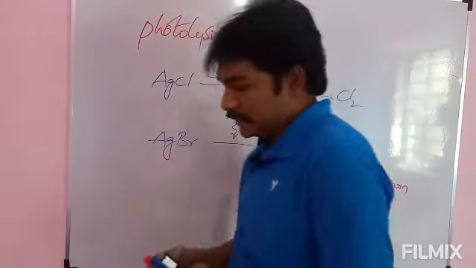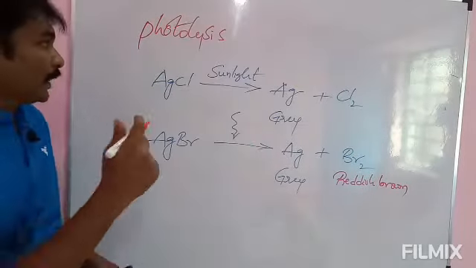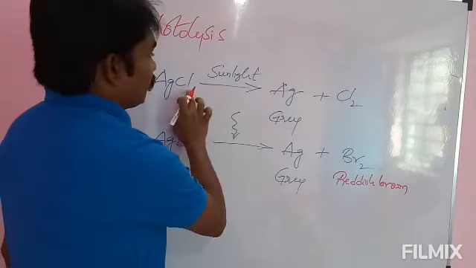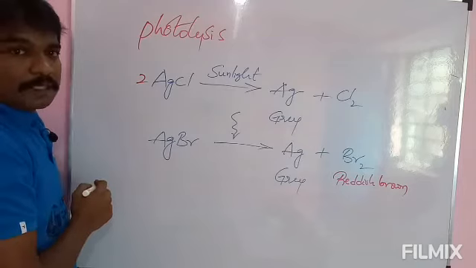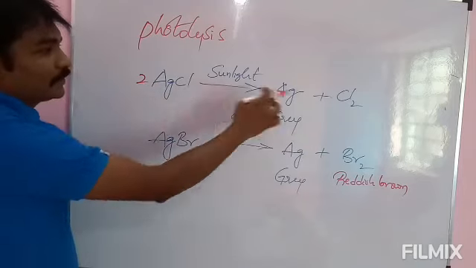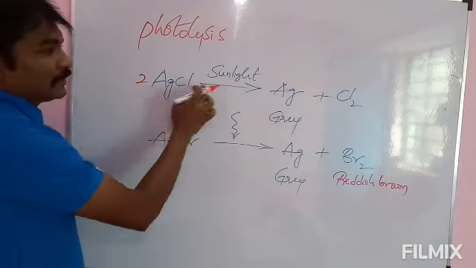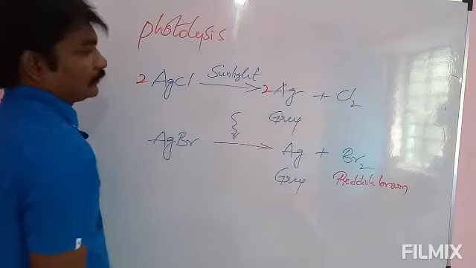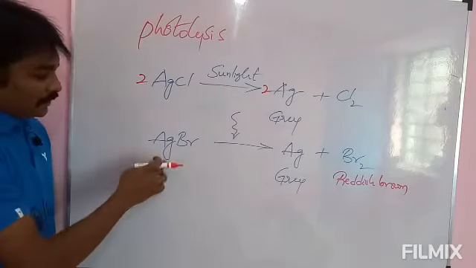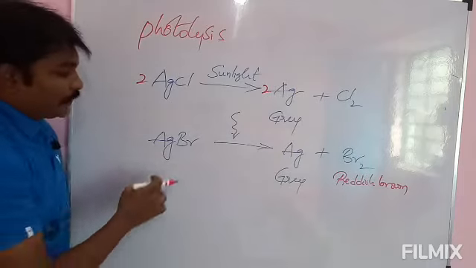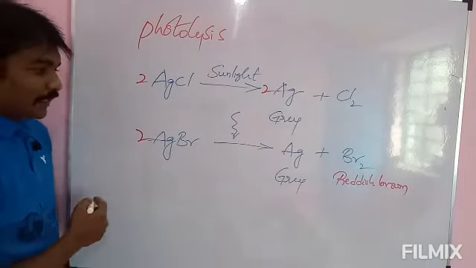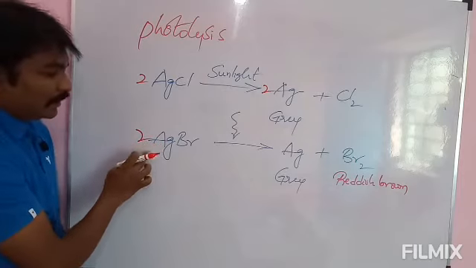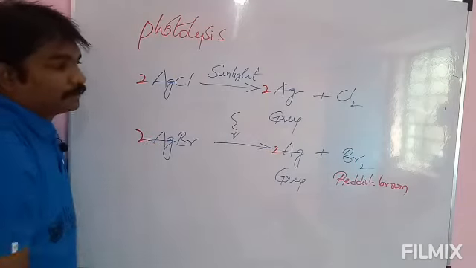Once you check the balancing: one silver, one chlorine, two chlorines, balanced. Two chlorines. After writing 2 here, silver changed. Now it is balanced. Silver 1, bromine 1, bromine 2, write 2 here, bromine balanced. Next silver, here 2, here 1, write 2 here.